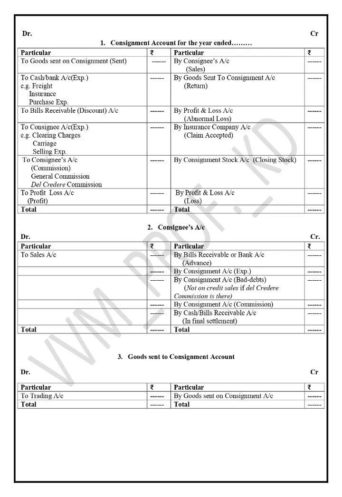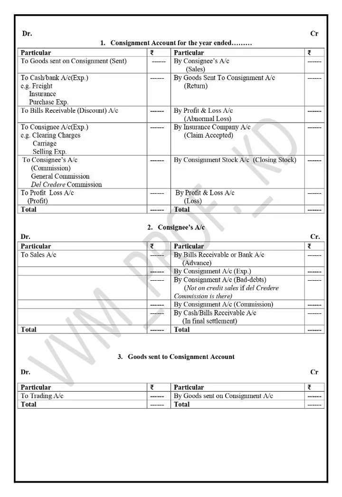And these are the proformas of various accounts in the books of the consignor. First account is the consignment account. Once more I am repeating, consignment account is in the nature of a nominal account, and it is a mixture of your trading account and P&L account. If there is a purchase or inflow of goods, you write on the debit side of the trading account, and if there is a sale of goods, you write on the credit side of the trading account. In the same manner, if there is an inflow of goods, you write on the debit side of the consignment account. If there are sales by the consignee, you write on the credit side of the consignment account.